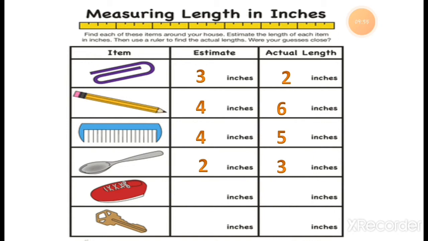Now the next one is a shoe. You all have shoes, right? You all are wearing shoes. So you have to measure the length of your shoes, how long it is. Everyone's shoes are a different size, not the same size. Everyone's answer should be different, not the same. So I think it is 10 centimeters long, but actually it is 12 centimeters long. I just repeat this sentence.